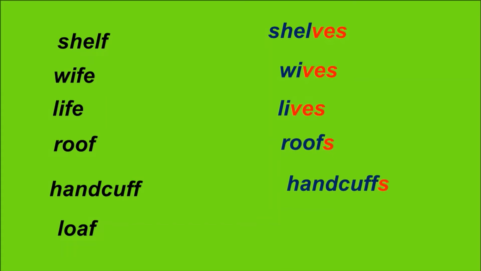Now let's try to change the nouns into the plural form using the same rule. The plural of shelf is shelves, wife, wives, life, lives, roof, roofs, handcuff, handcuffs, loaf, loaves.